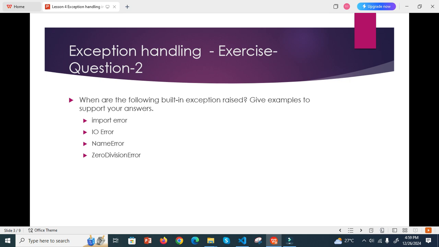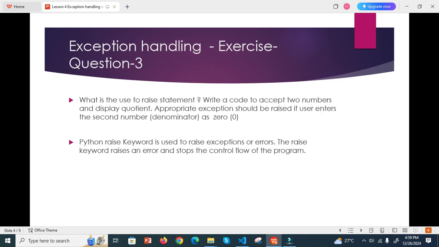Okay, now we go on to question 3. What is the use of a raise statement? Write a code to accept two numbers and display the quotient. Appropriate exception should be raised if the user enters the second number, that is the denominator, as 0.